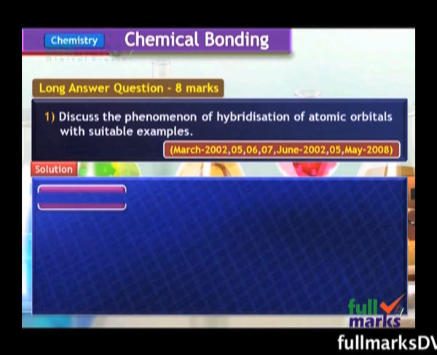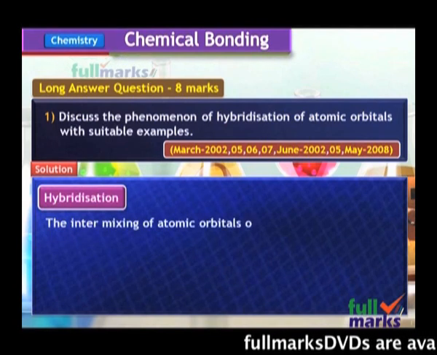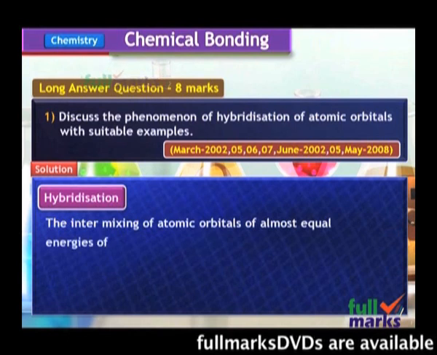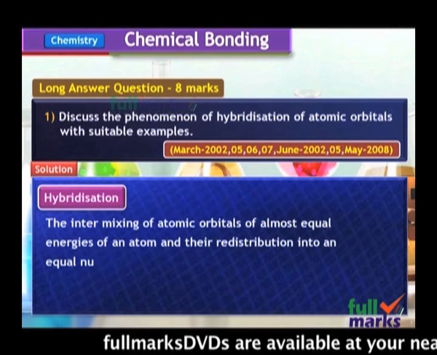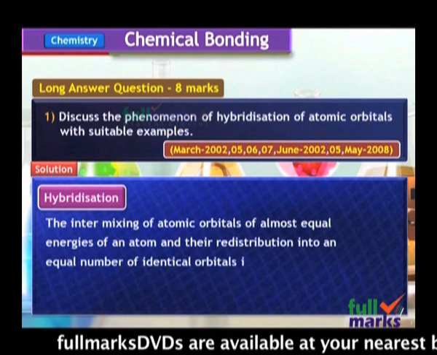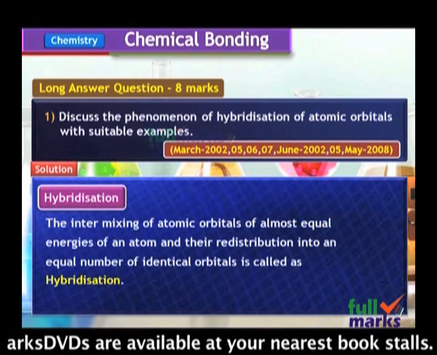Now let us discuss hybridization. The intermixing of atomic orbitals of almost equal energies of an atom and their redistribution into an equal number of identical orbitals is known as hybridization. So this is the definition of hybridization.